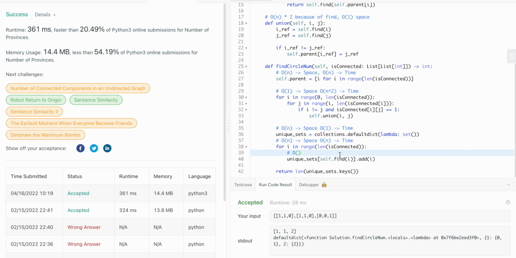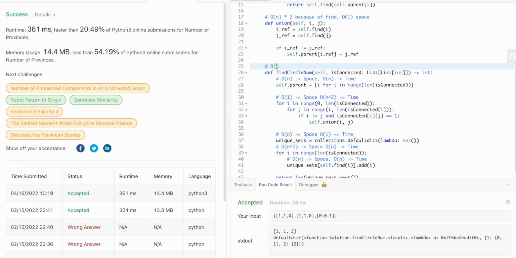This is O of n because we're going to be going through every item worst case one time, and it's going to be O of n space since we're adding every item one time. So this is a constant call. So overall, this is actually O of n square. Therefore, this entire thing is O of n square plus O of n, so O of n square.